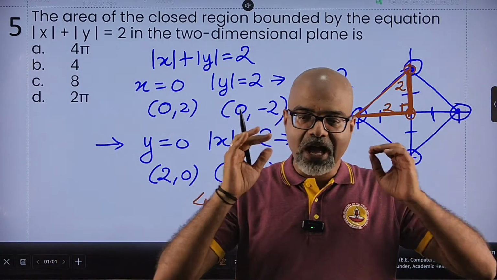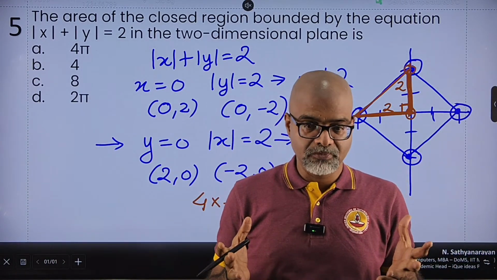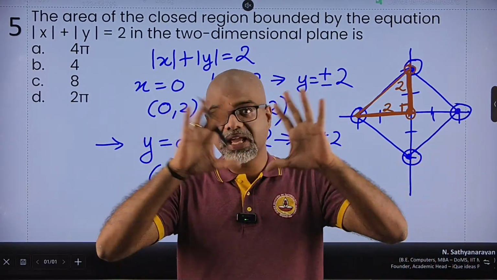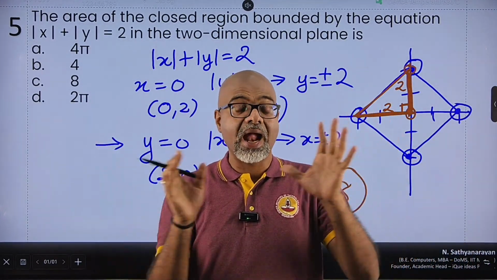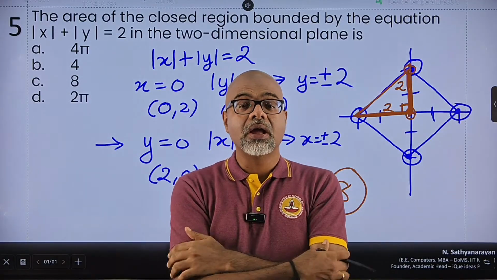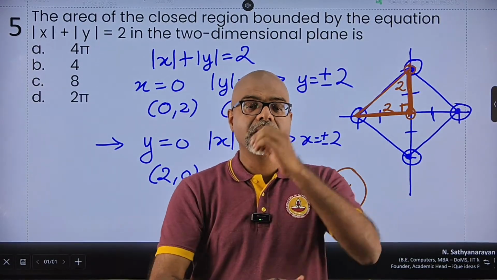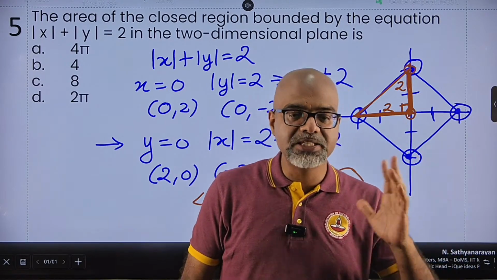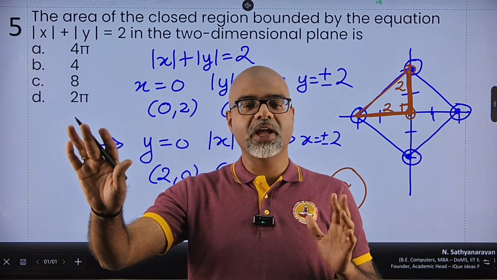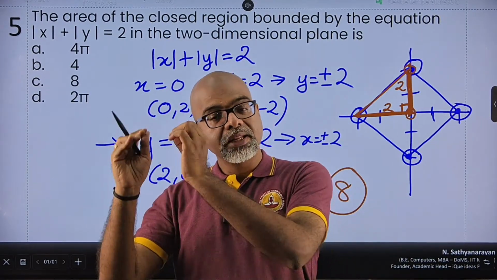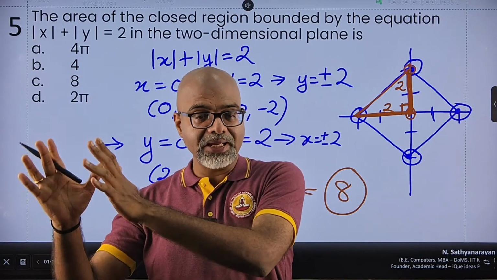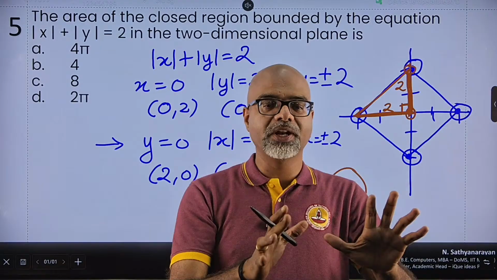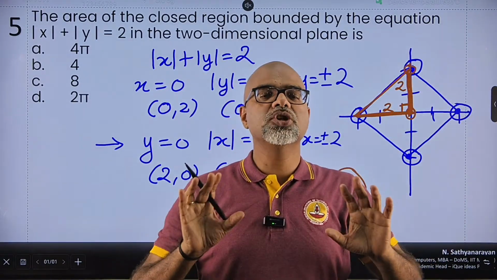So where you have a question of modulus or area under the curve or area of the line, area of the shape formed on the graph, and it's a linear equation and you have 2 variables x and y, the obvious thing to do is first let one of the variables x be 0. What are the possible values of y? You get a set of coordinates. Then assume the other variable, in this case y is equal to 0. You get a set of values for x, you get a set of coordinates. Plot all of these on the graph.